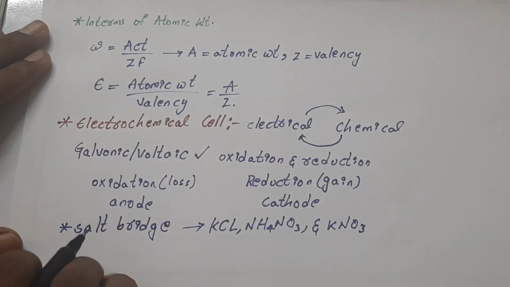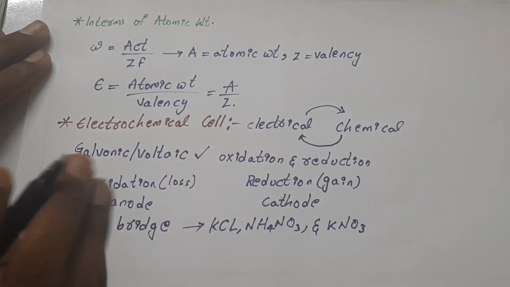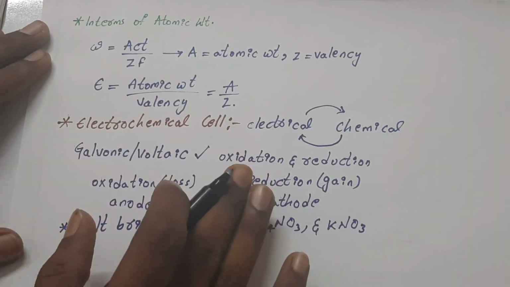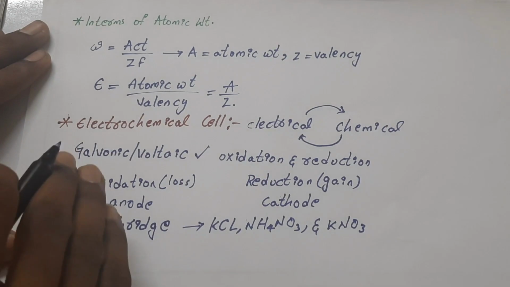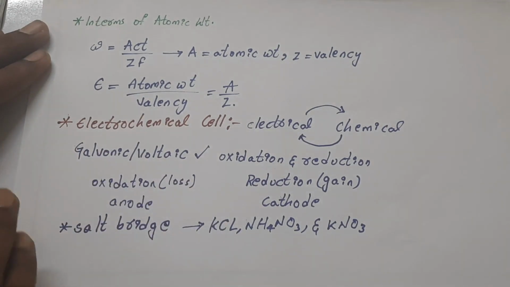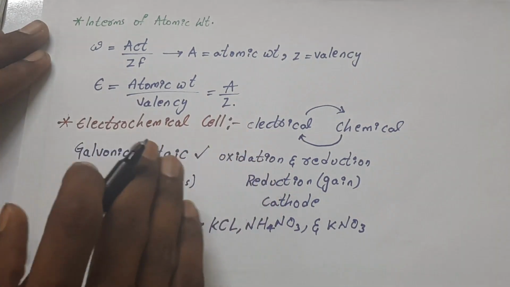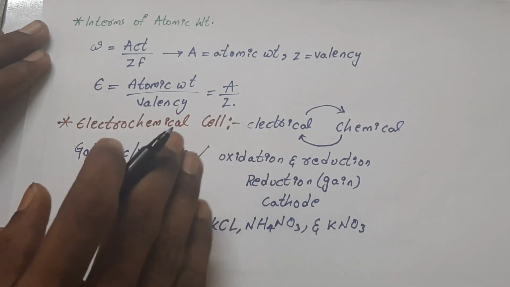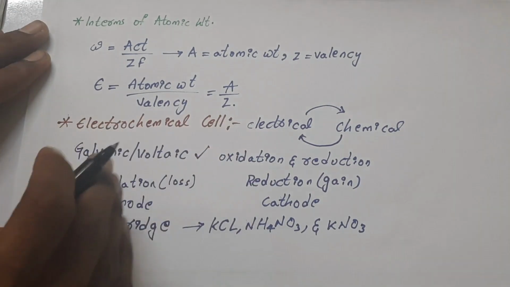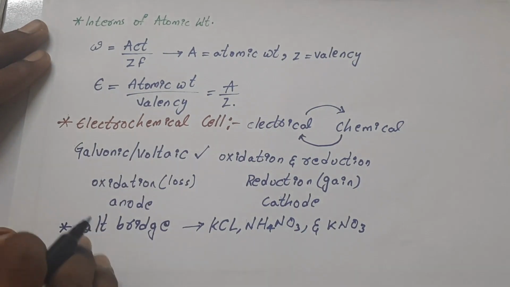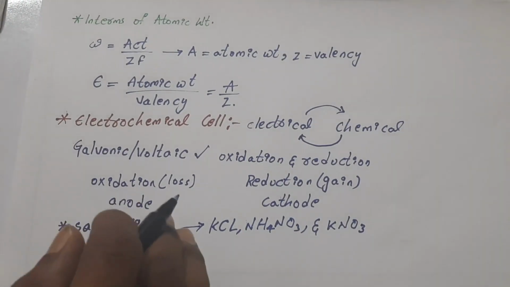The purpose of the salt bridge is basically to keep the solution electrically neutral and allow free flow of electrons in the form of ions, so the solution should be neutral. For that purpose we use the salt bridge.